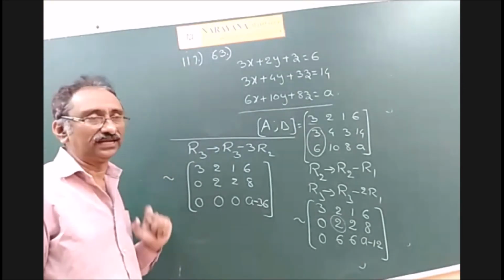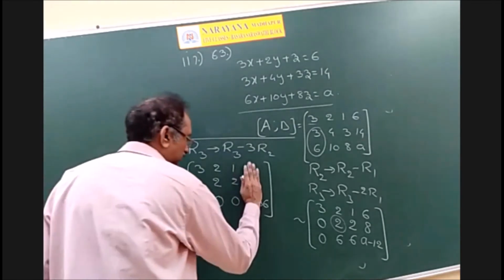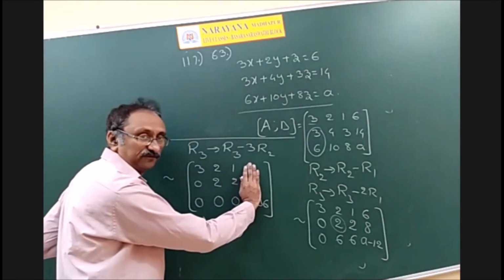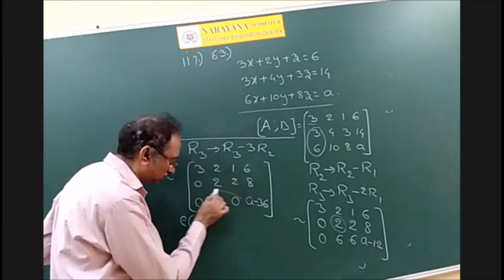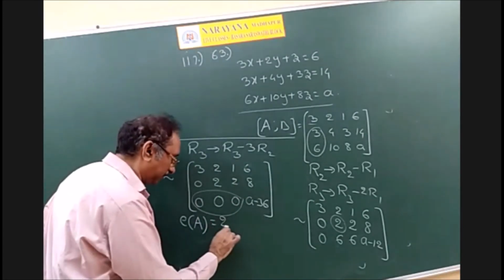And see here now, what is the condition? It has infinitely many solutions. Now what is the rank of A actually? Now you close this, you tell me it is in echelon form. Number of non-zero rows, it is 0 row. So number of non-zero rows is only 2. So rank of A is equal to 2.